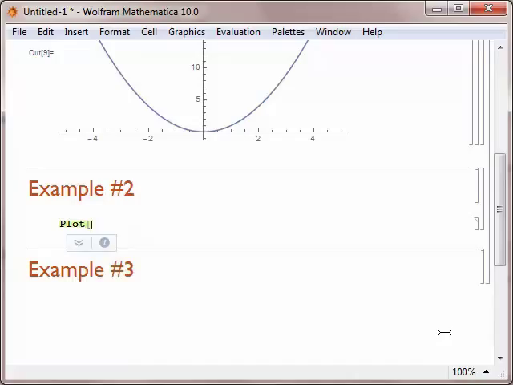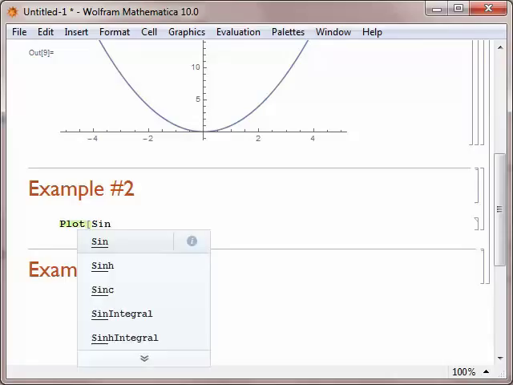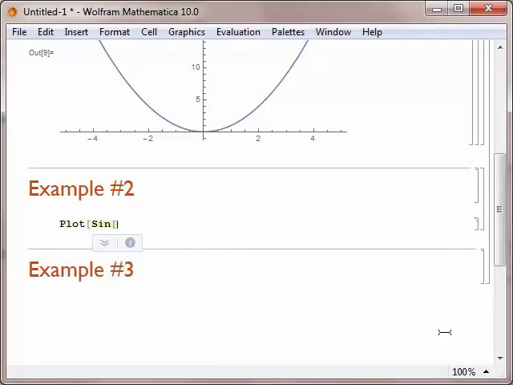Now to type trig functions, they're commands, so they need to be capitalized. So we'll type capital S-I-N, followed by a square bracket, and then an x, and then we'll close the square bracket. So this is going to create the graph of y equals the sine of x. Then we do the comma. Now we tell it the domain as x goes from -2 pi to +2 pi.